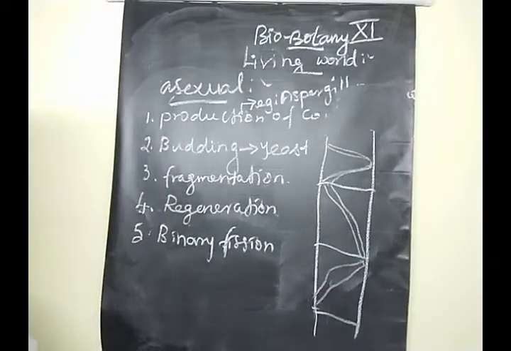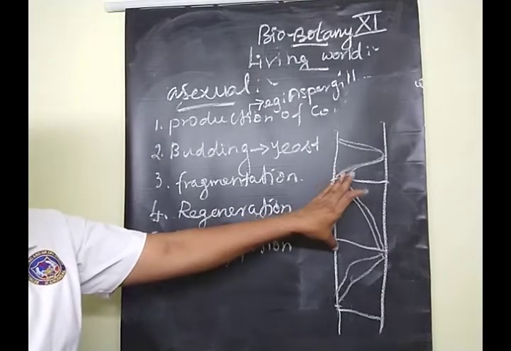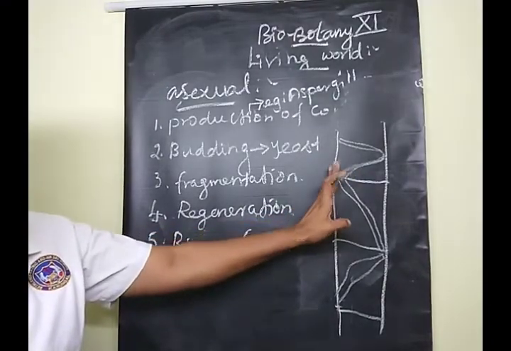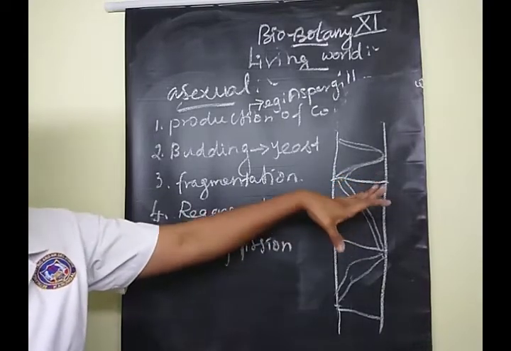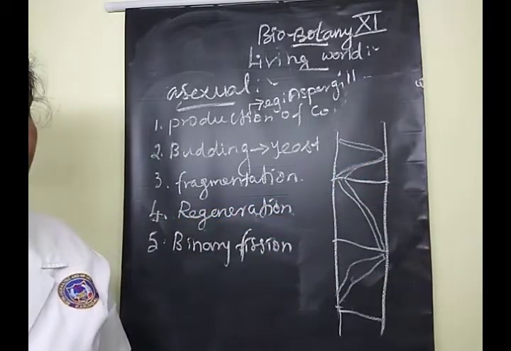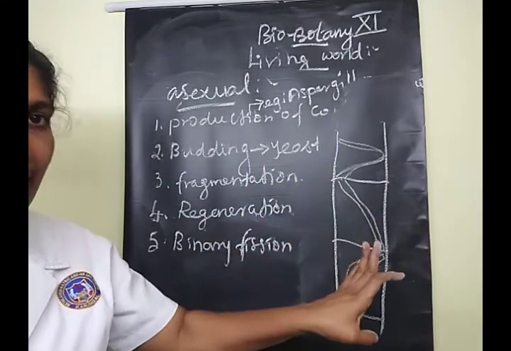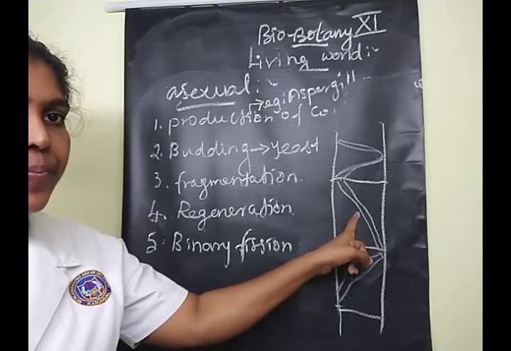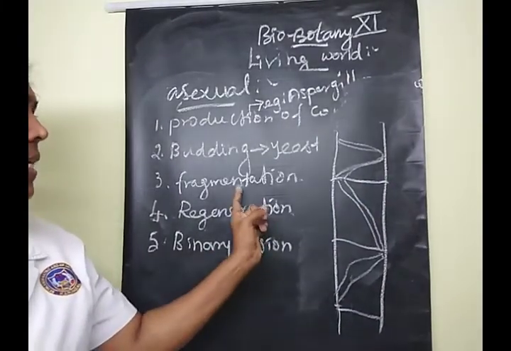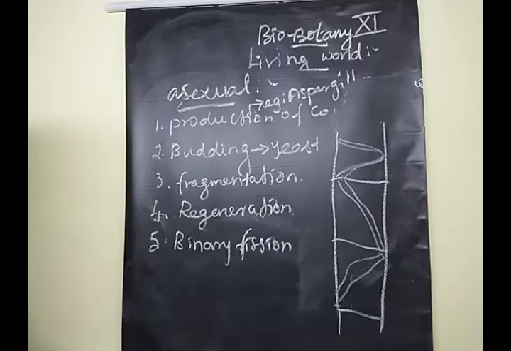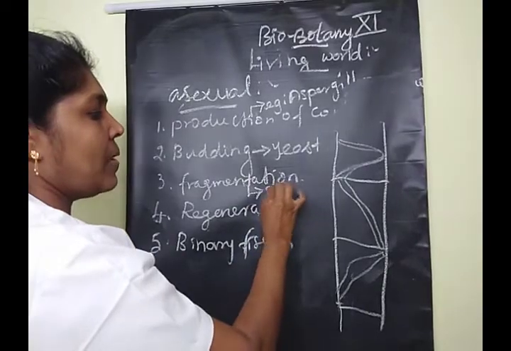The fragments of the plant body, the thallus, grow into new organisms. Clear? Fragmentation means the plant body, called the thallus, grows into new organisms. This is the type we mention here as fragmentation. A good example of fragmentation is Spirogyra.